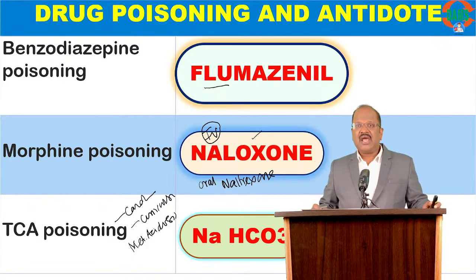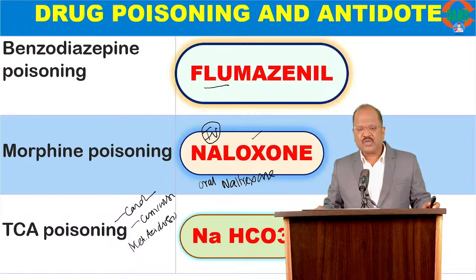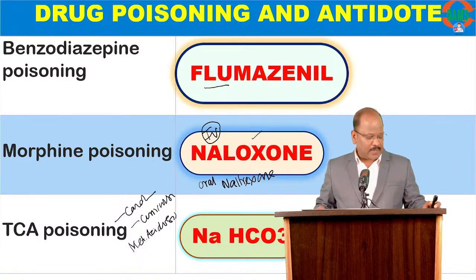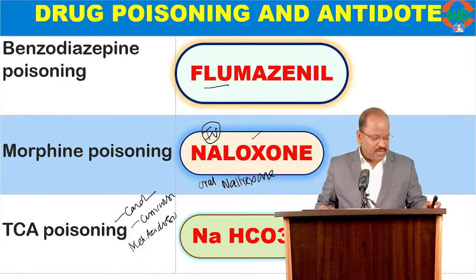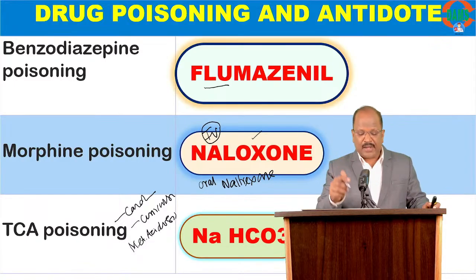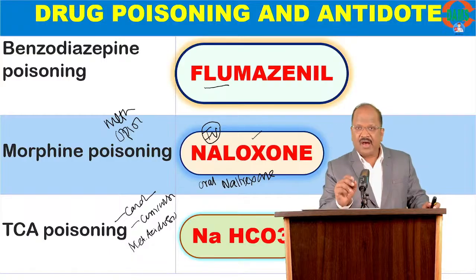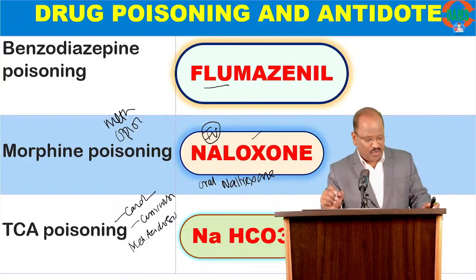But in general, the antidote for TCA poisoning is sodium bicarbonate. Okay. Methadone, Arjun Reddy, methadone, so opioid. For opioids, methadone, morphine, all are opiates. For all opioid poisoning, the antidote is naloxone.